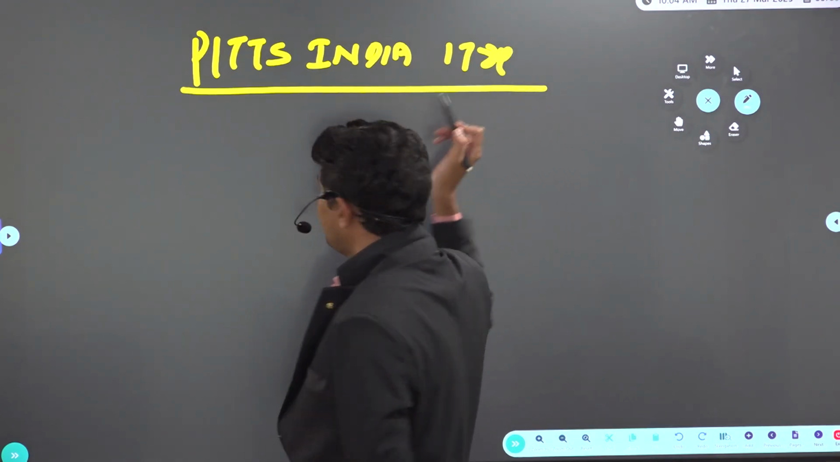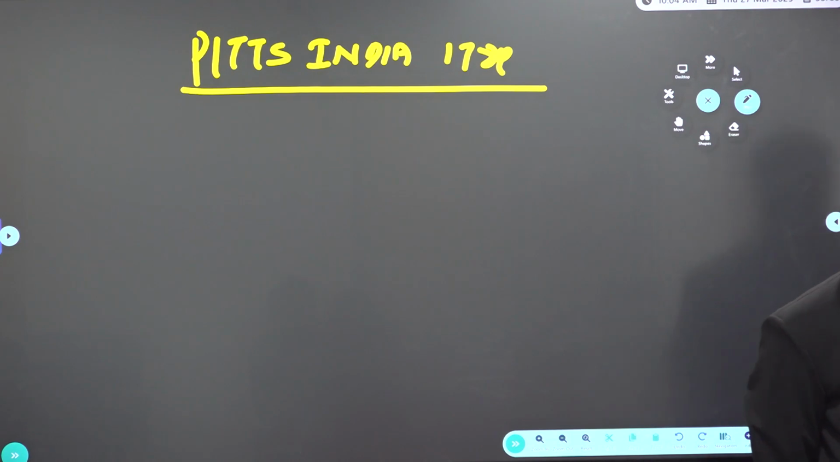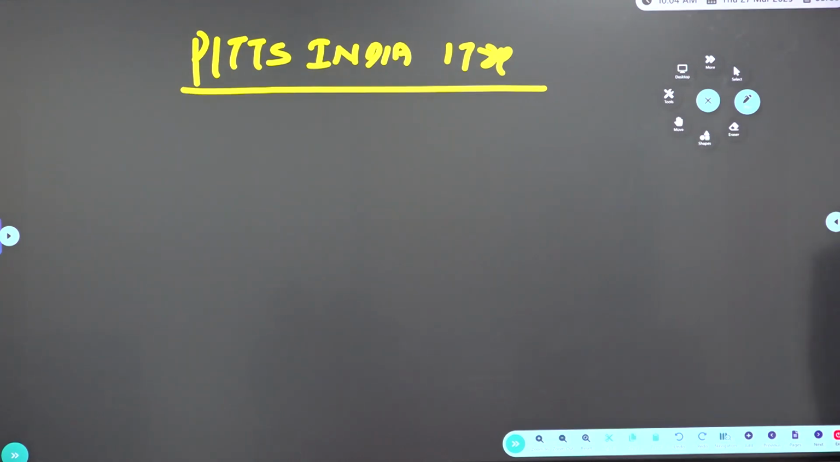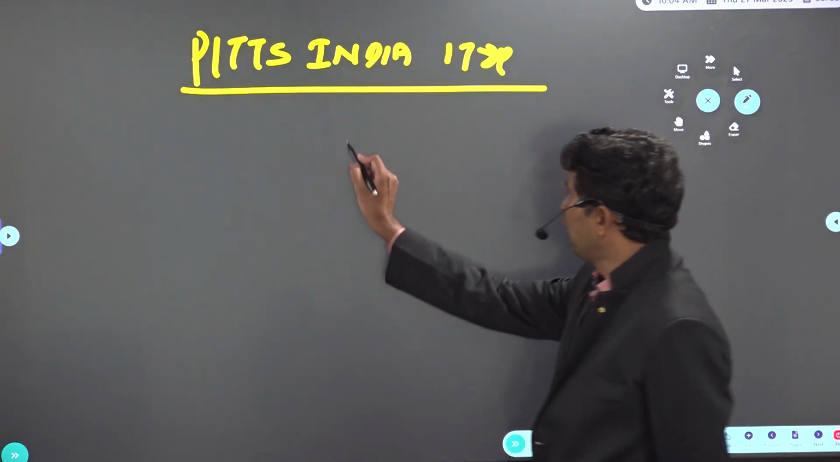In Pitt's India Act 1784, some of the highlights we are supposed to remember. Dual system of government was introduced. What is dual system of government, sir? Board of Control and Court of Directors. So who is this Board of Control, sir? Board of Control is for political functions. Court of Directors for commercial functions. So if you look at BOD or BOC, it's called as dual system.